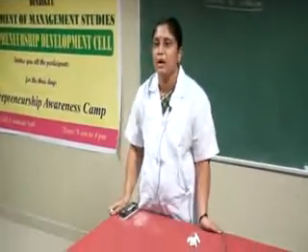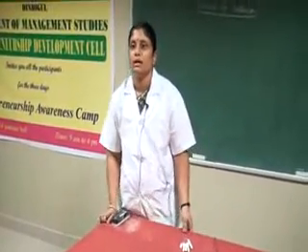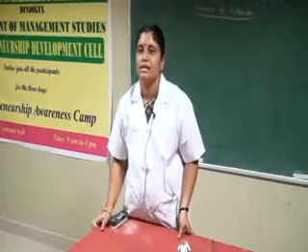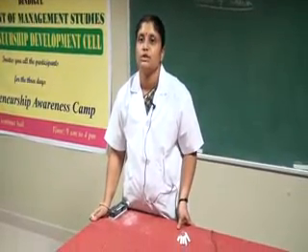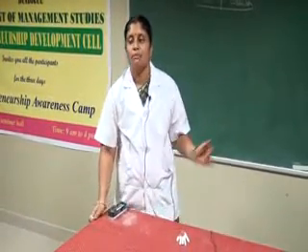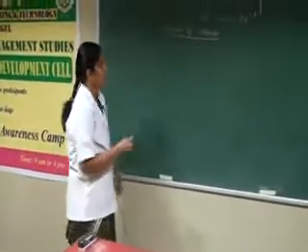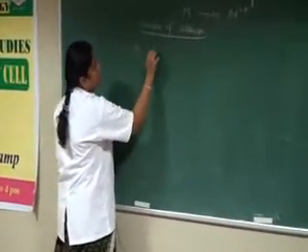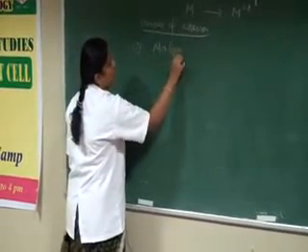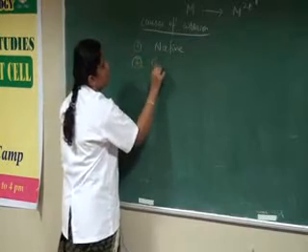Corrosion is one of the most serious problems in our modern society. The cost of corrosion every year is enormous; it runs into billions of dollars. What are the main causes of corrosion? Metals occur in nature in two states, one is native state and the other is combined state.